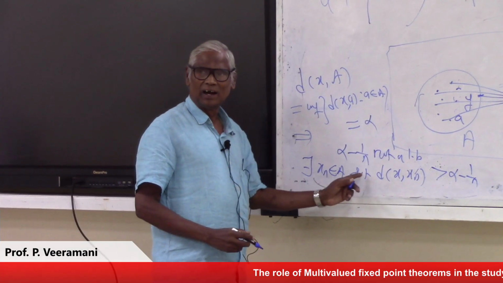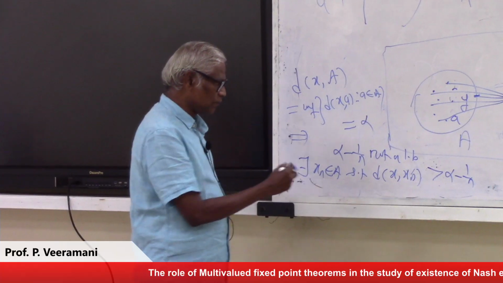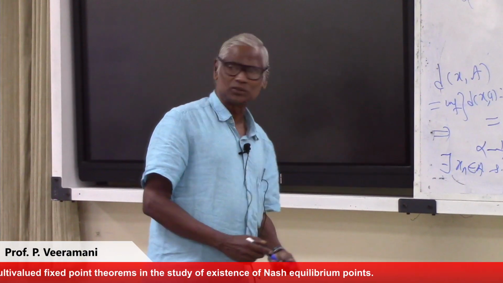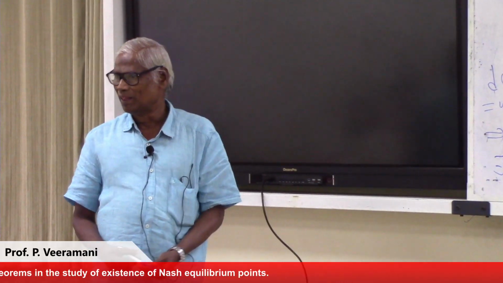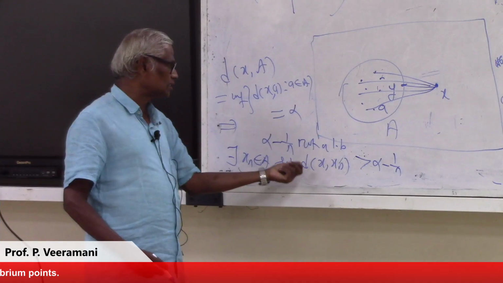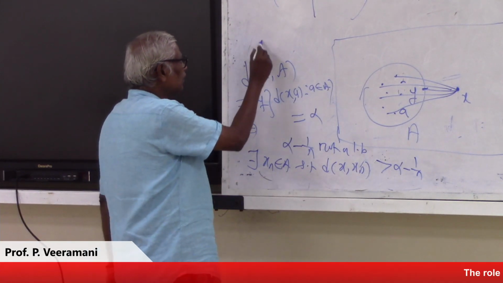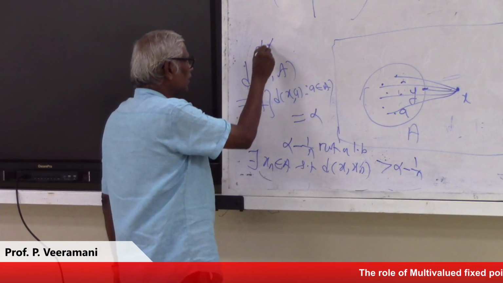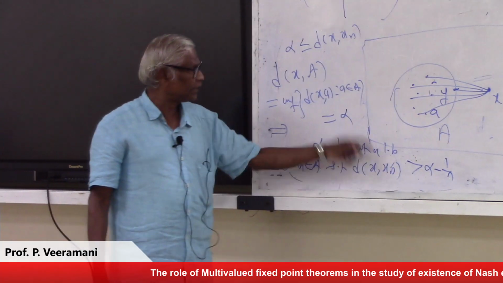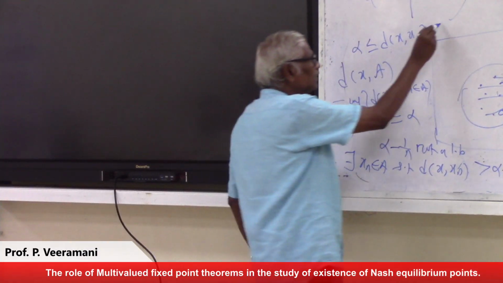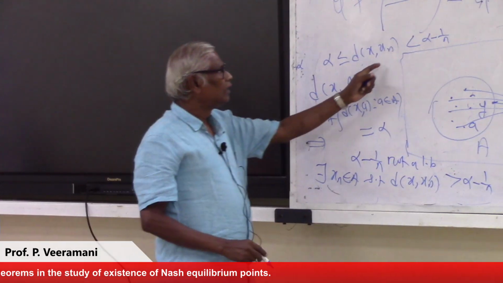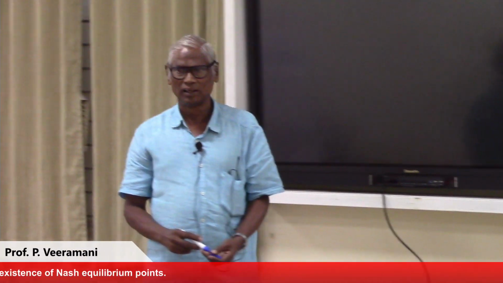So there exists a sequence xn in A, and the distance between X and xn lies between alpha and alpha plus 1 by n. So that means the limit is alpha.